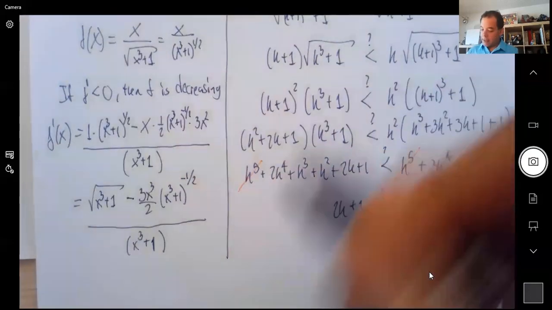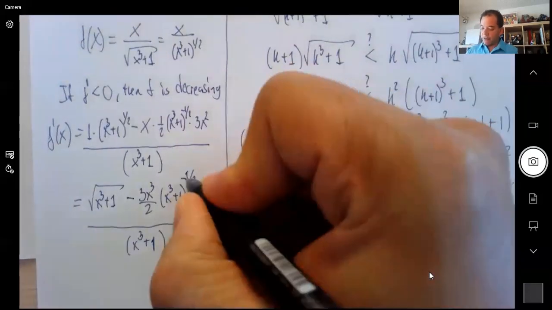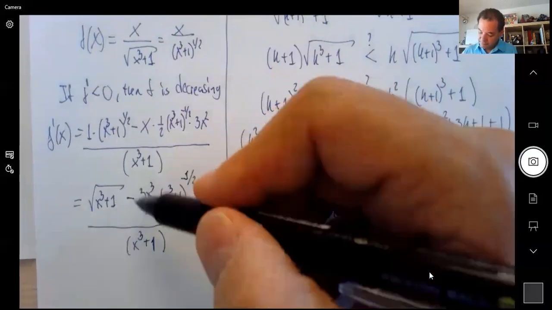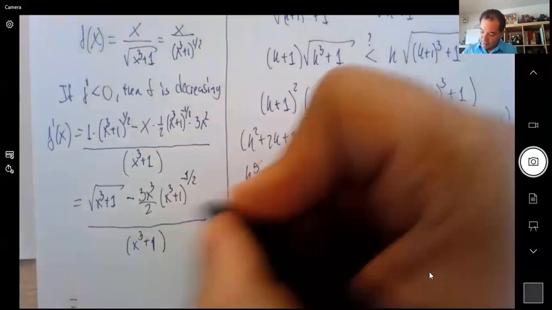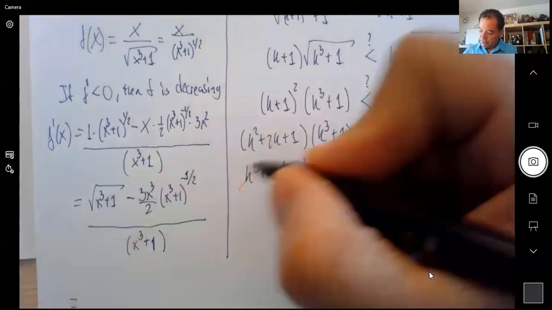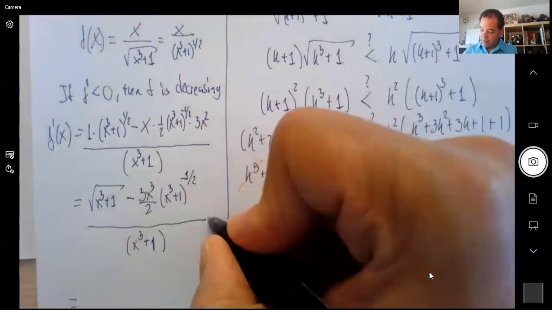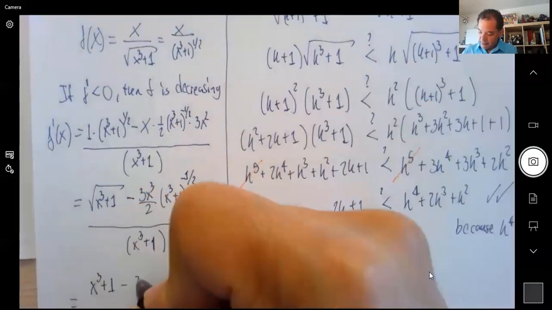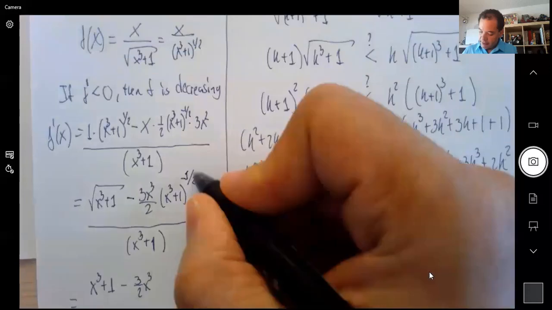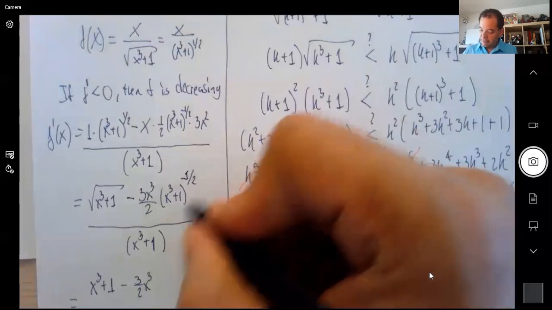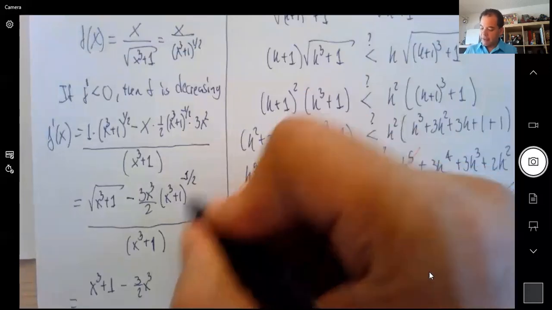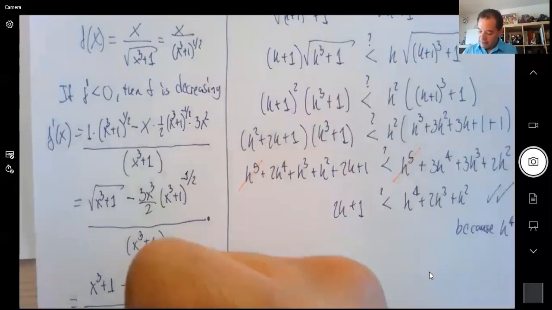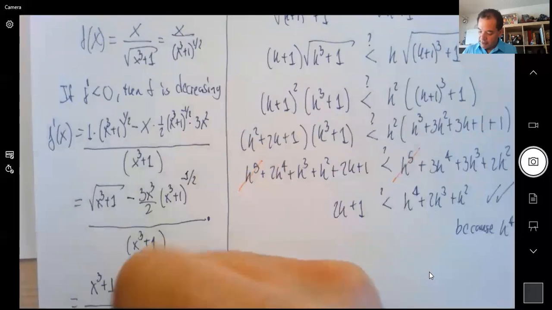I don't like this negative 1/2, so I'm gonna multiply by the square root of x cubed plus 1 top and bottom. So if I multiply by the square root of x cubed plus 1, this becomes just x cubed plus 1. And if I multiply by x cubed plus 1, this cancels. The square root of x cubed plus 1 is like x cubed plus 1 to the 1/2, so this cancels. And then in the bottom is x cubed plus 1 to the power 3/2.